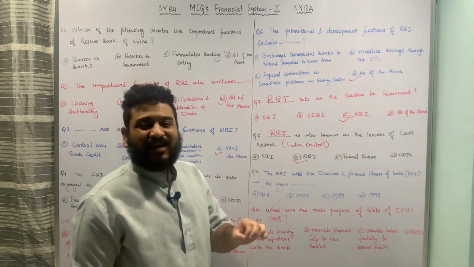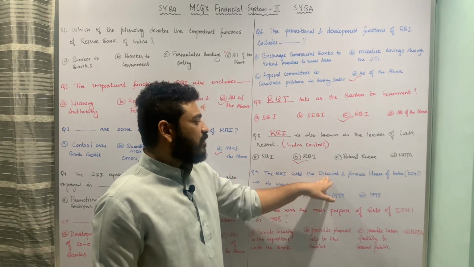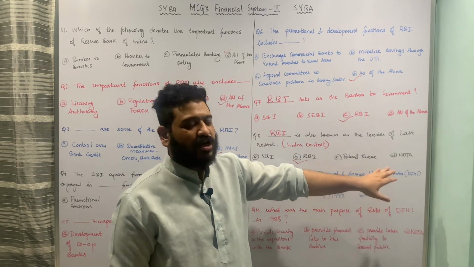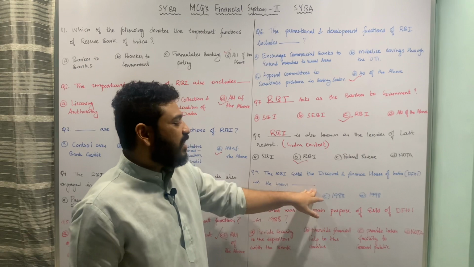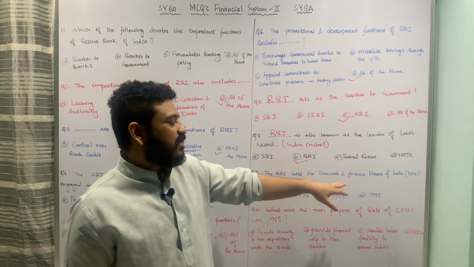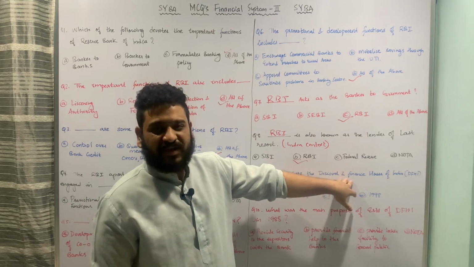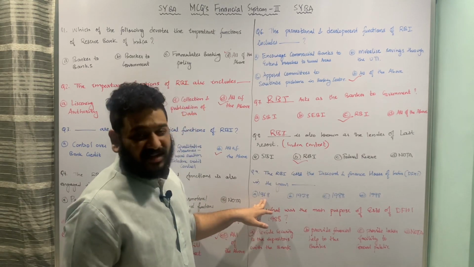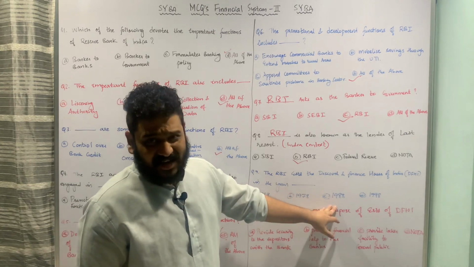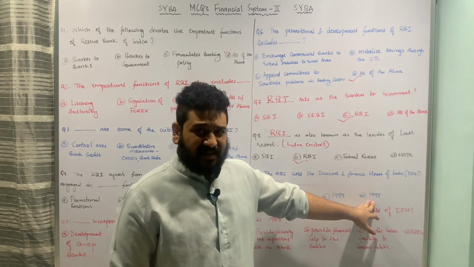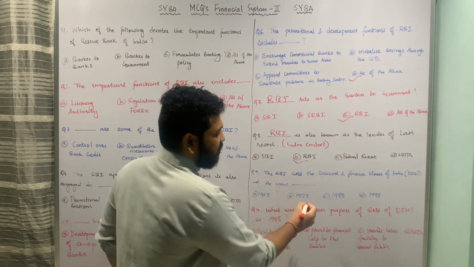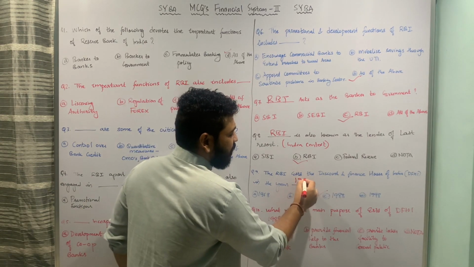The Reserve Bank of India established the Discount and Finance House of India, or DFHI, in the year dash. When did the Reserve Bank of India establish DFHI? That means Discount and Finance House of India. Whether it was established in the year 1968, 1978, 1988, or 1998. So here again the correct answer is option C, 1988.